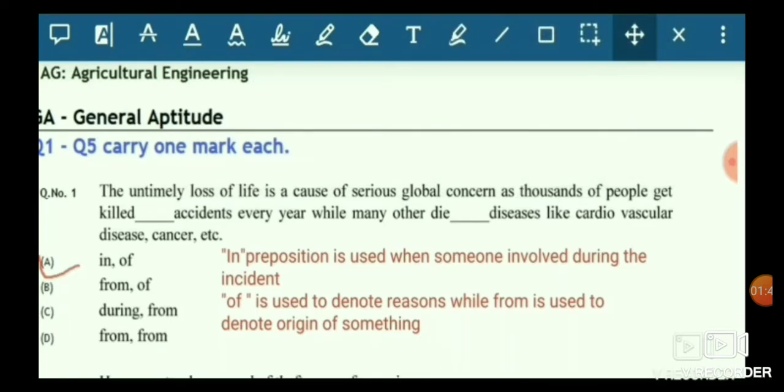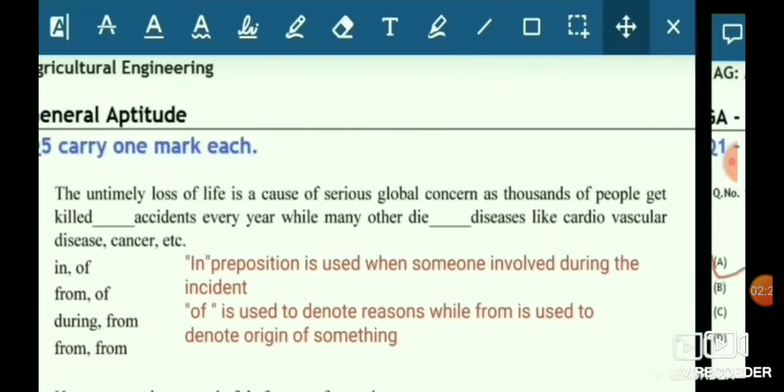Then "from" is used, and "during" is used when we are explaining some time duration. So, friends, here the suitable word is "in": people get killed in accidents every year, while many others die. Here, "die from" is used when we are dealing with some origin, so we can't use "from" here. We are using "of" to denote some reason. So we have used "in" and "of" prepositions, and the right answer is option A.